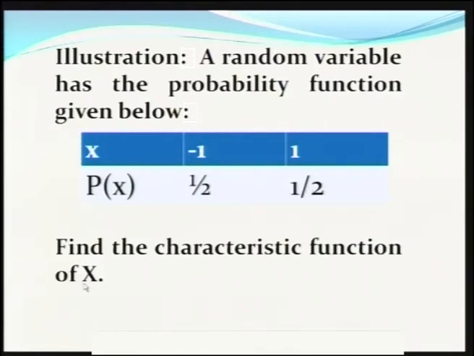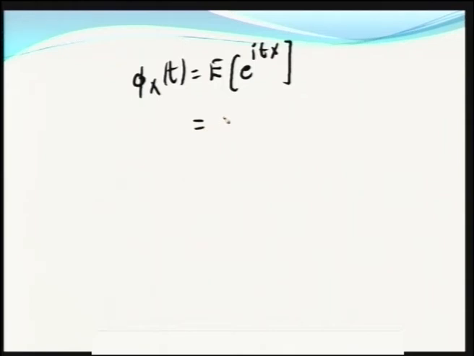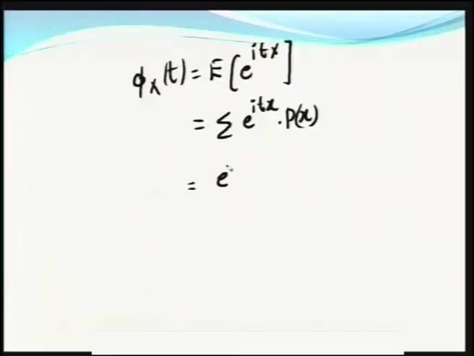How to find out the characteristic function for this particular discrete random variable whose probability function is given as such. Okay. So, you are given x values and p of x values, and the characteristic function formula says pi x of t is equal to expectation of e power i t x. Since it is discrete, I will use the summation of e power i t x into p of x. Okay. There are only 2 values of x and 2 corresponding probability values. So, one is e power i t into -1, the corresponding probability value is 1 by 2, plus e power i t into 1, into the corresponding probability value 1 by 2.